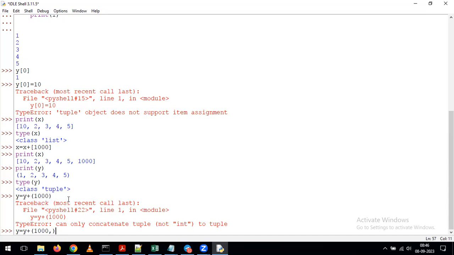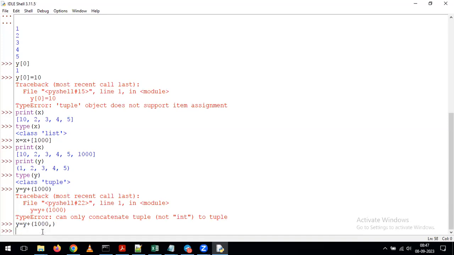Whatever way we do it in the list, you can follow the same thing here, but we have to use normal brackets and append the comma after your element value. With that, I click enter. The element is added. Now if I give y, we can see the data.